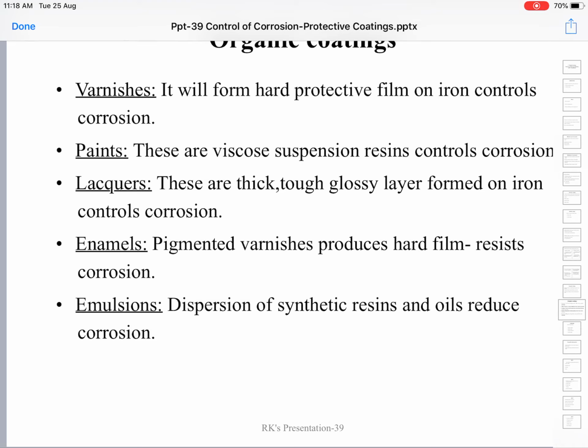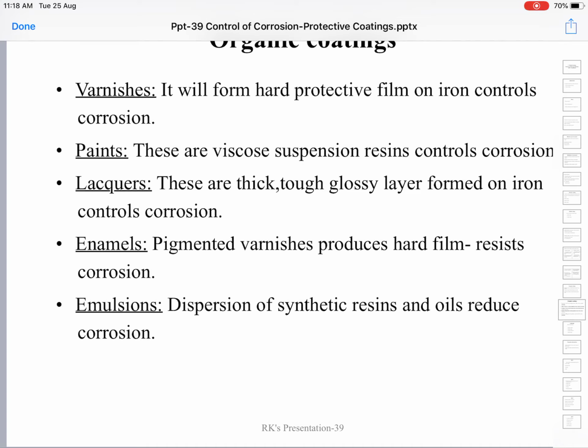So organic coatings contain carbon compounds. We have five different types of organic coatings. They are varnishes, which form a hard protective film on the iron surface and prevent contact between the iron and the surrounding environment.